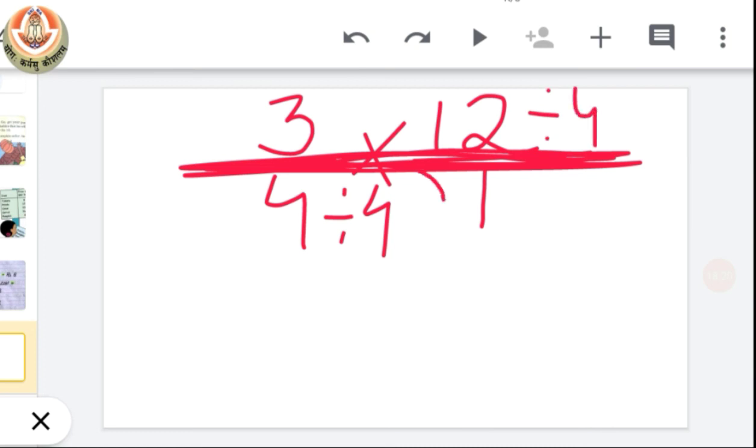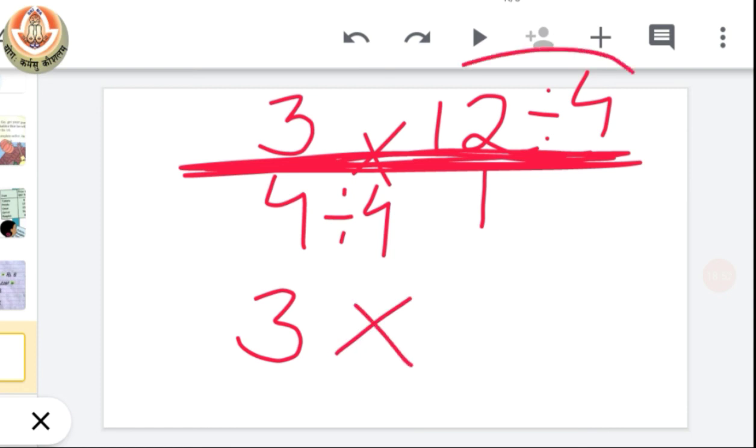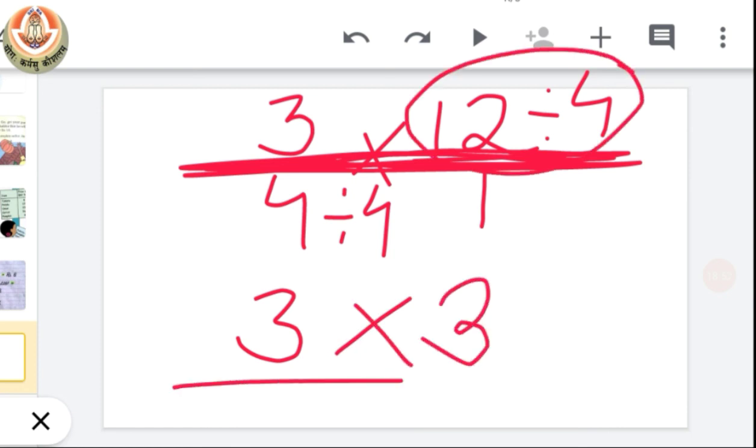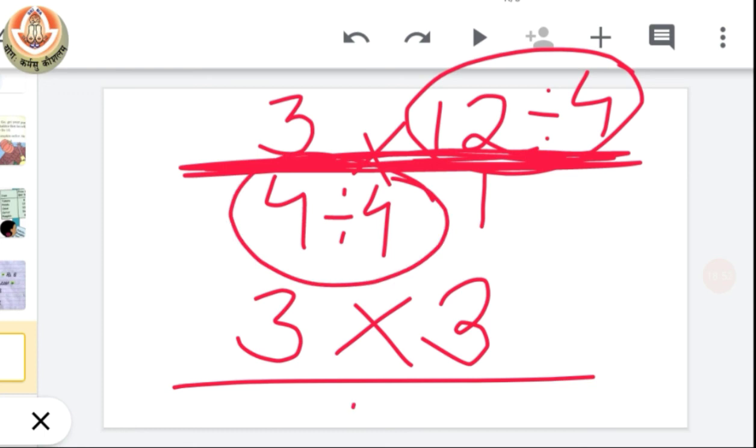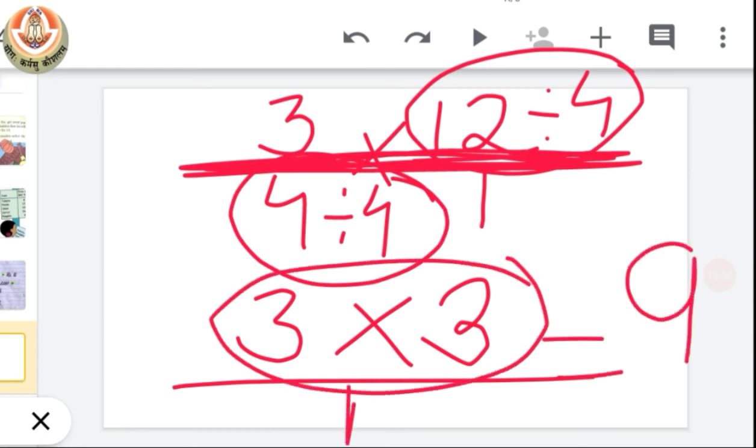See, keep in mind that one number at a time. You cannot divide 4 with 4 and 12 with 3. No, not like this. You have to use only same number, 4 and 4. Now when we do so, we will have 3 multiplying. When we solve it, we will have 3 here, and 4 dividing with 4, we have 1 here. That means 3 multiplying with 3, we will have 9 upon 1, which means 9.